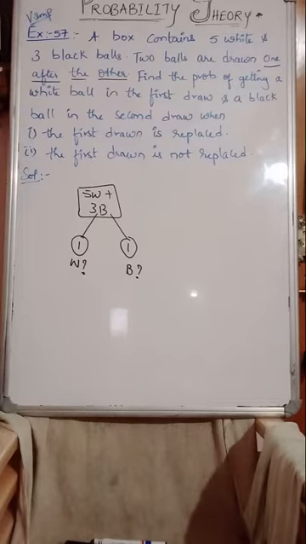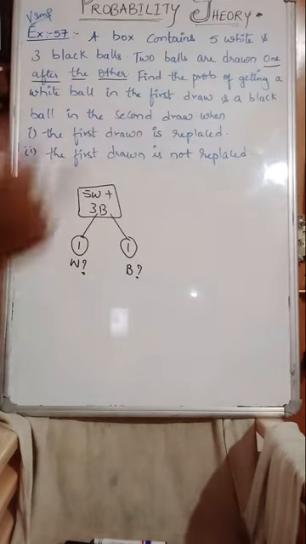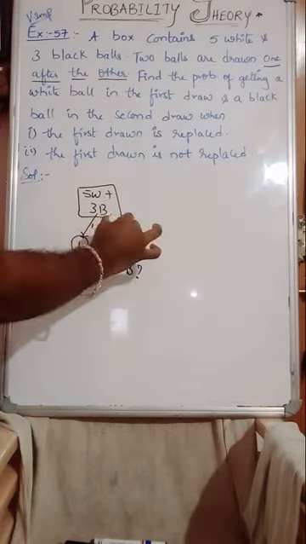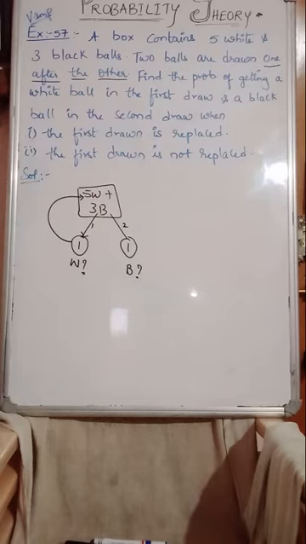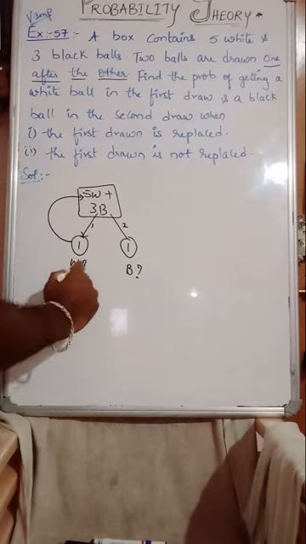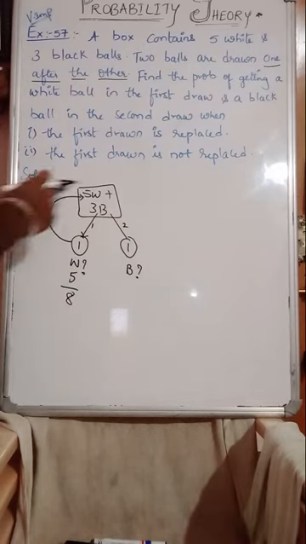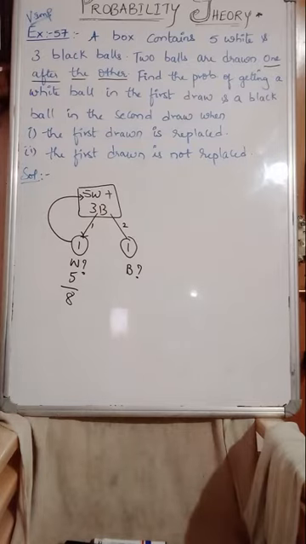Two conditions are given. The first ball drawn is replaced after drawing the first one. Right? This has been replaced back. First, what is the probability of getting white? How many white balls were there? 5. So 5 by the total number of balls, which was 8. And it is replaced back. When it is replaced back, does the total number of balls remain the same? Yes, obviously it is the same.